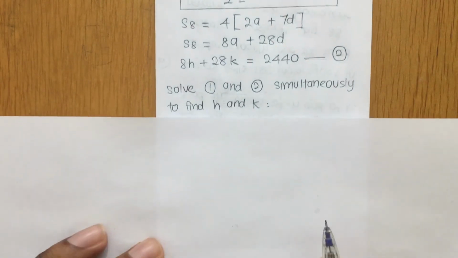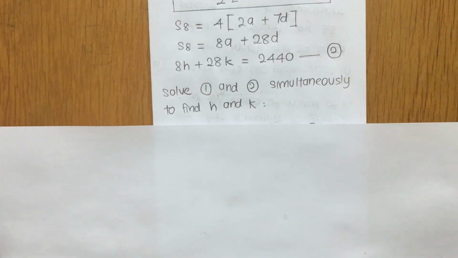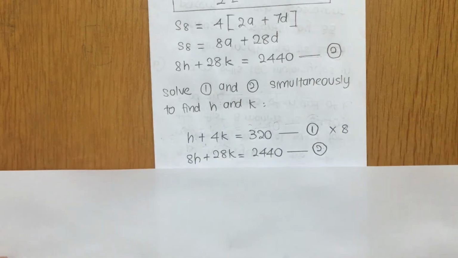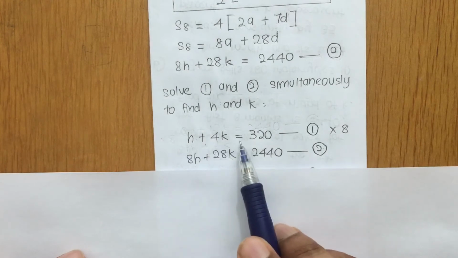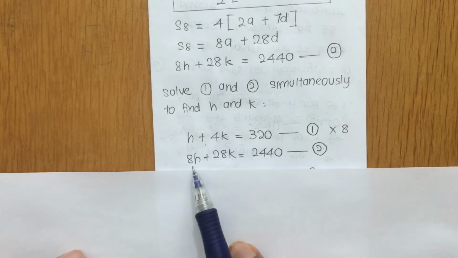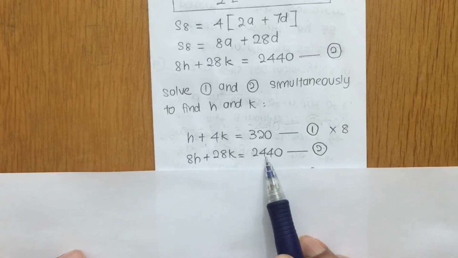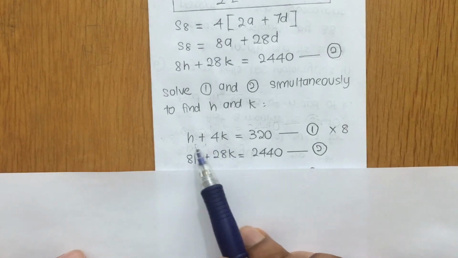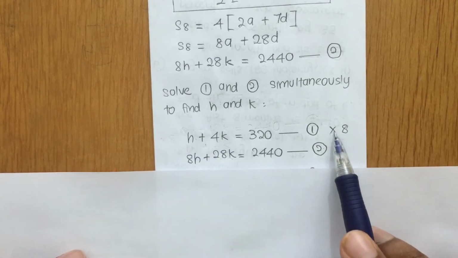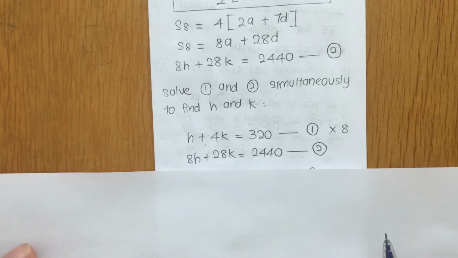So from here, the steps will be pretty easy. So this is your first equation, h plus 4k is equal to 320, and then your second equation, 8h plus 28k is equal to 2440. In this case, I choose to perform the elimination method and I want to eliminate the variable h. That's why I choose to times by 8 for the first equation. So let us continue.